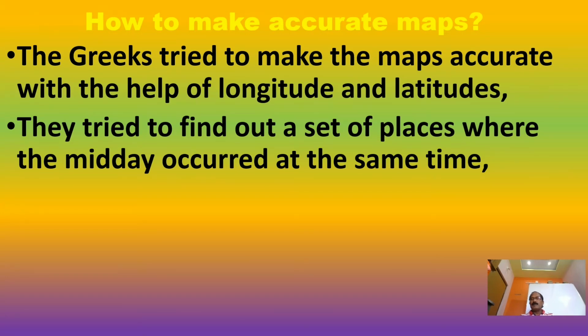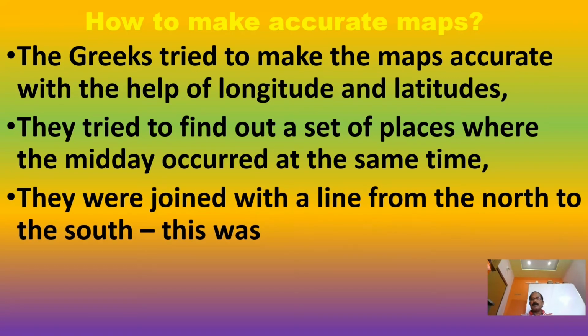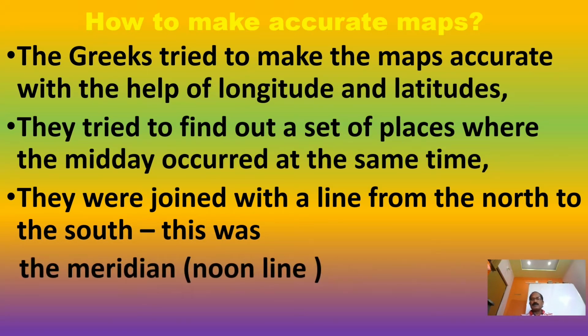Based on travel history, they calculated in which places noon happens at the same time, and placed all those places on a single longitude. They joined them in a line from north to south. This was the meridian, or noon line.